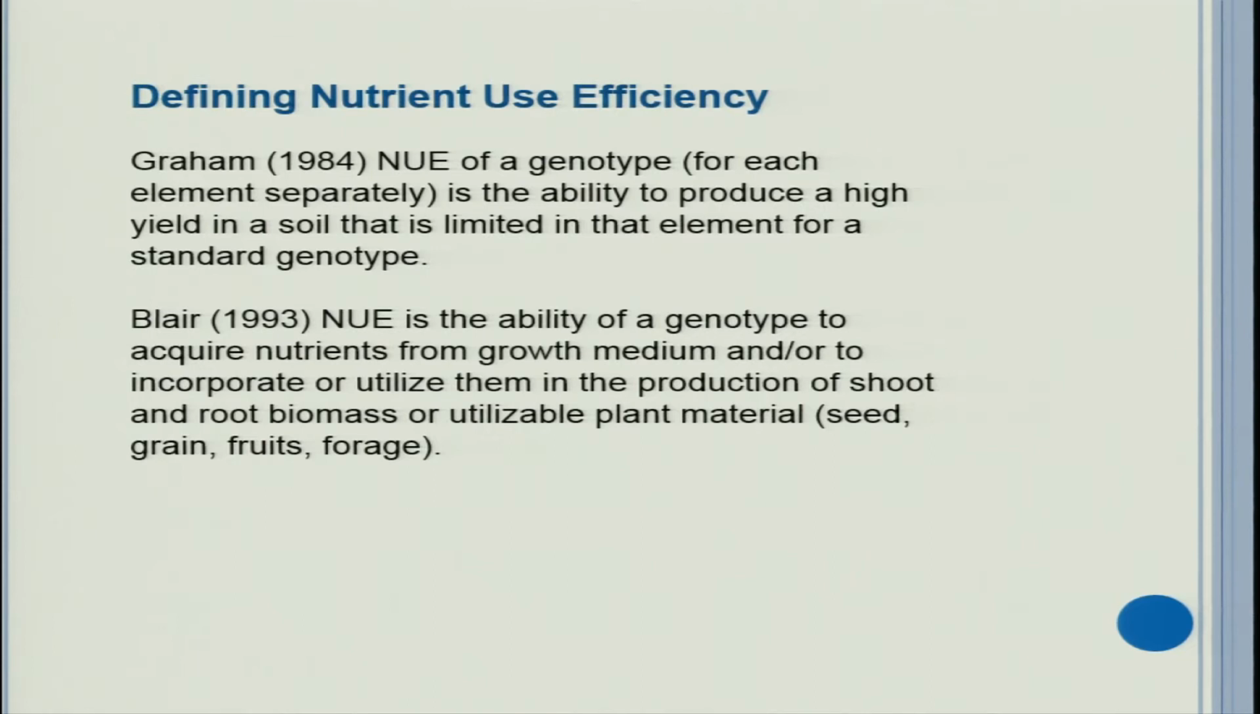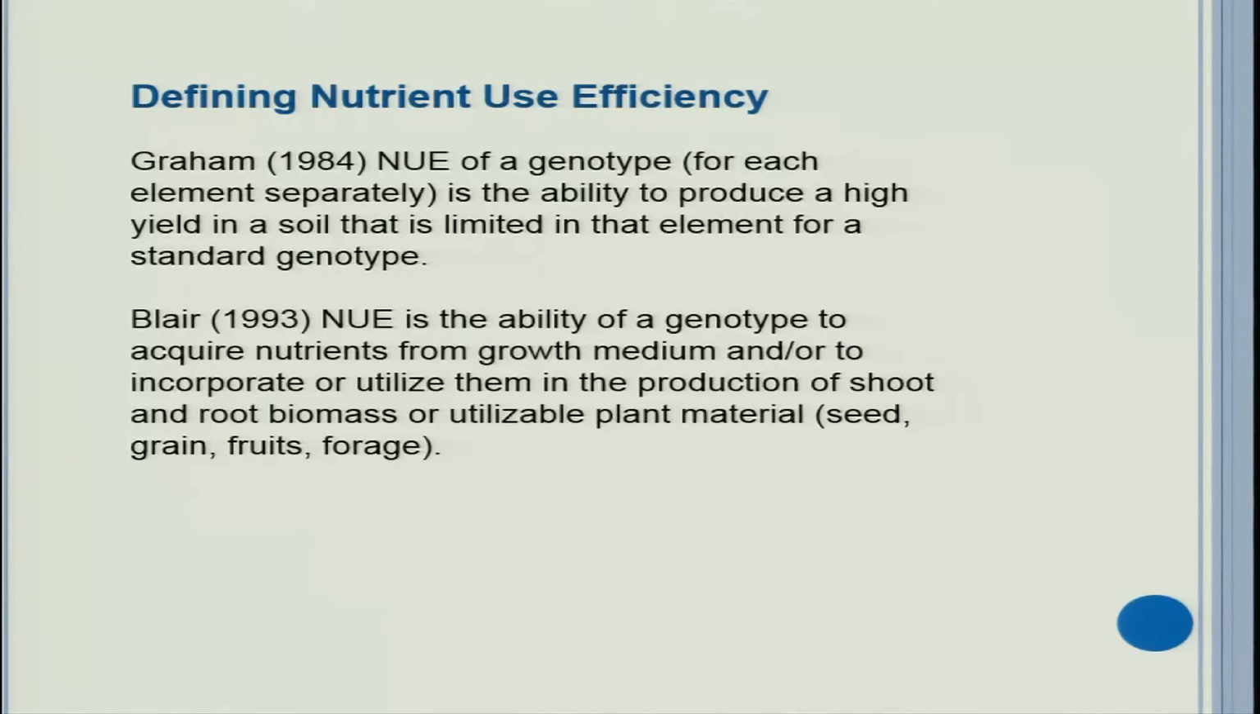Now let us define the concept of nutrient use efficiency. Graham in 1984 defined it for each element separately. We cannot combine all the 17 essential elements. We need to work out nutrient use efficiency separately for each individual nutrient. So it is the ability to produce a high yield in a soil that is limited in that element, for a standard genotype. Means if the conditions are not good, fertility is not good for that particular nutrient, then even under those conditions, if a genotype can extract the nutrient, then it is said to be a nutrient use efficient genotype.